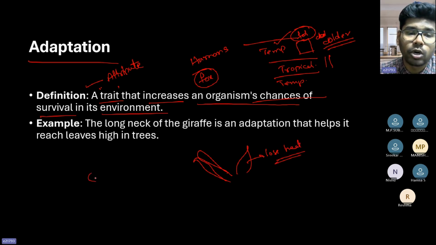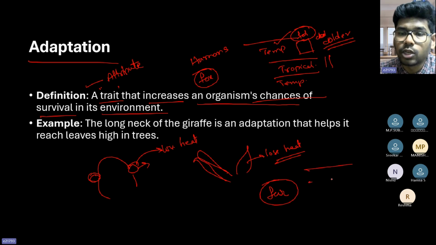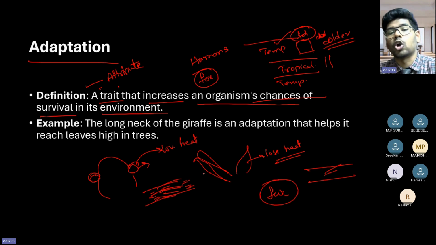But when you are talking about temperate regions, the ears will be smaller so that they do not lose heat. And at the same time, fur. In the tropical regions, animals will not have much fur on the body, whereas in the temperate regions, it is covered with complete fur so that heat is not lost.